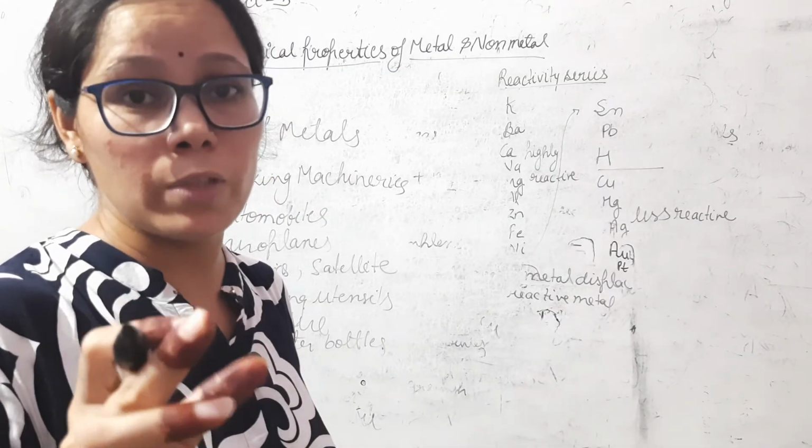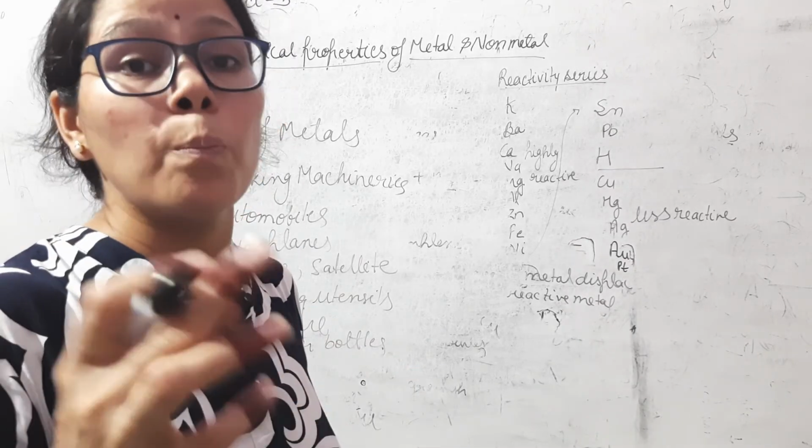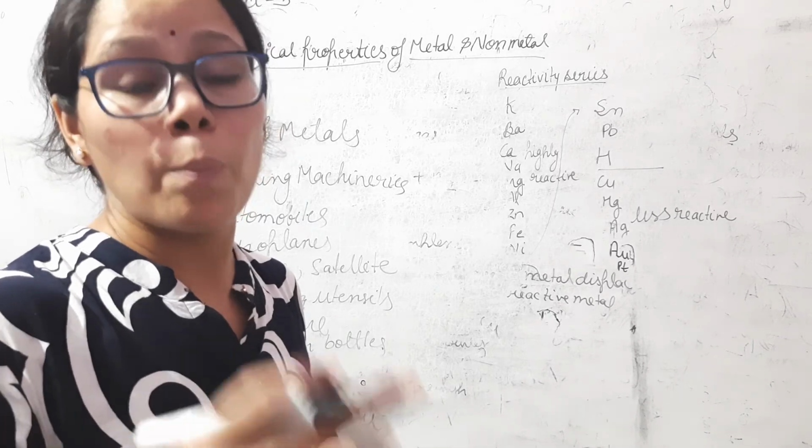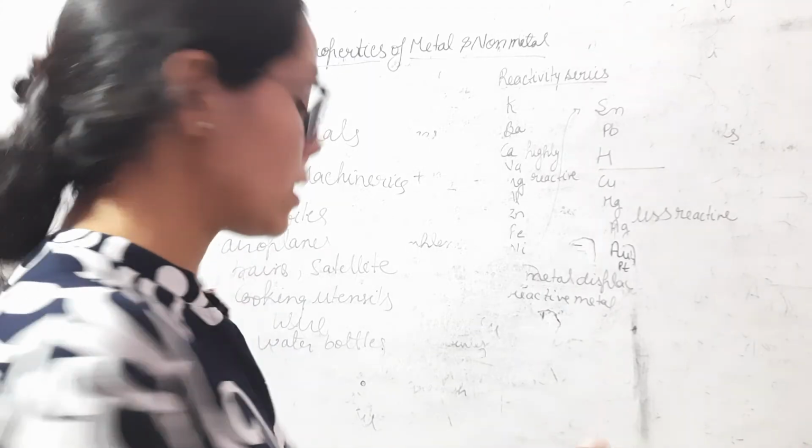CO2, a compound of carbon, is used by plants in the photosynthesis reaction. Plants use CO2 gas and make their food. So another use is in the photosynthesis reaction.